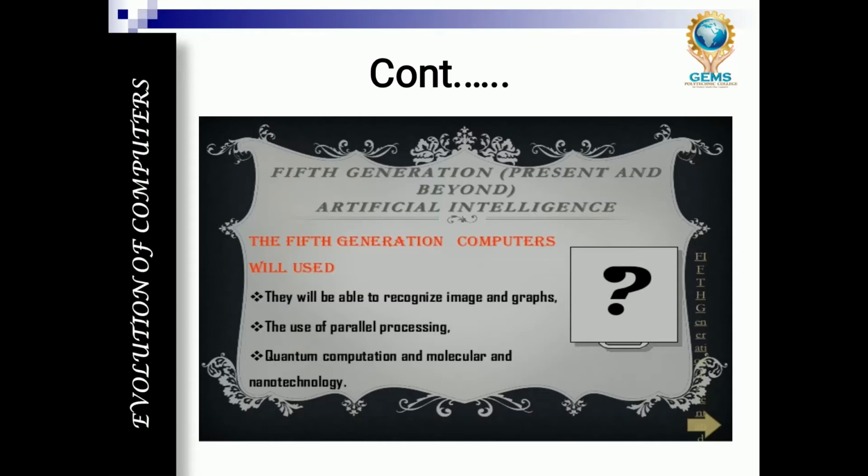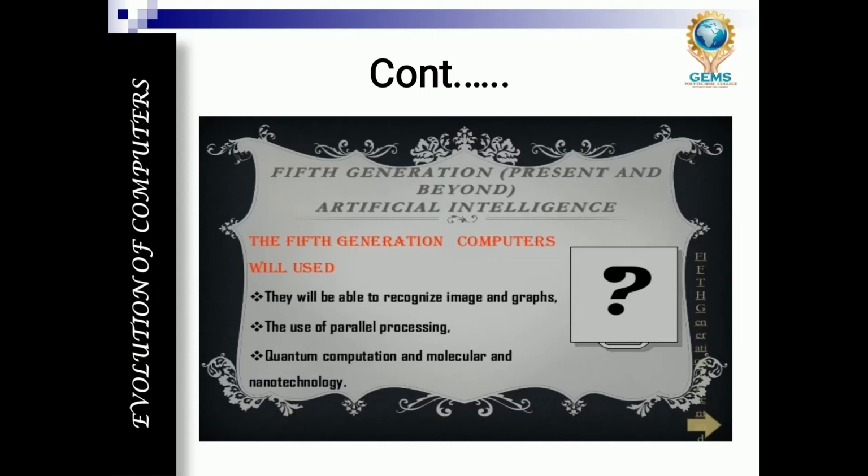When comparing the first generation to the second generation, a lot of changes occurred, and when compared to the second generation to the third generation, a lot of changes occurred. Again, comparing the third generation to the fourth, and the fourth to the fifth, a lot of changes occurred. Drastic changes took place in this time period. It started in 1940, and till now we depend on the computer.